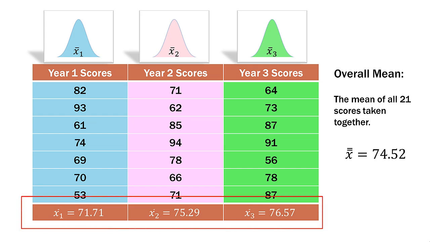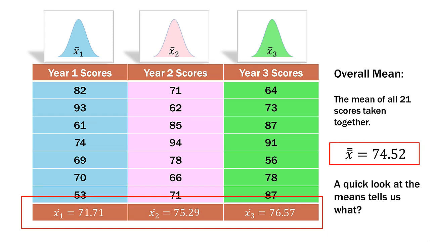So you can see our column means here on the bottom and our overall mean here on the right. Now if we take a quick look at the column means, what do we see? Well, we can see that the 71.71 over here for the year 1 students seems a bit odd. It seems a bit different than the other two. Now we don't know if that's going to be just due to natural variation or there's actually something there. That's why we're doing the actual ANOVA.